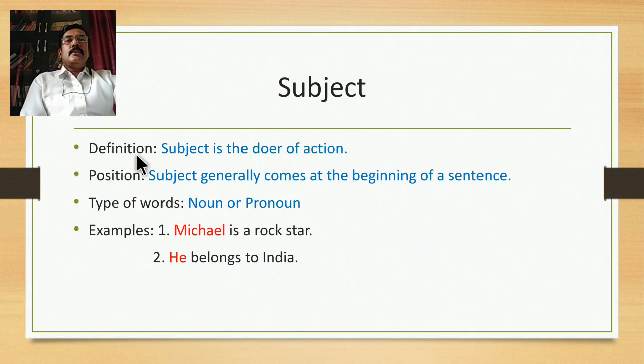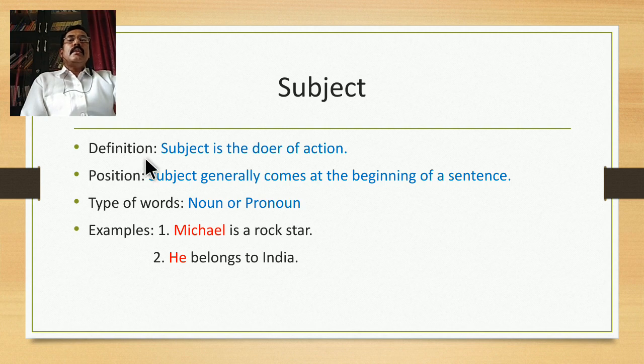In order to understand these elements of a sentence, we have found a formula. First we will try to understand the definition of the element, then the position of that element, and what type of word that element is, and we'll try to understand that element from a couple of examples.